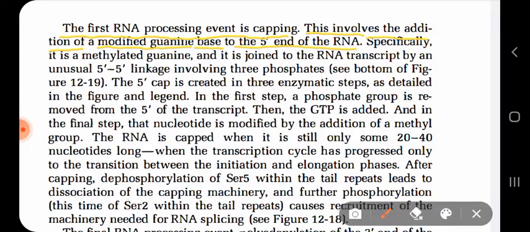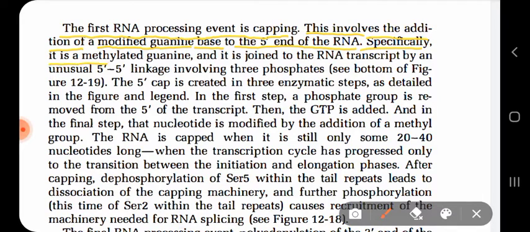As you have seen in the figure, a GTP, a guanosine triphosphate, was used here to add to the extreme 5 prime end of the RNA. But that guanine has to be modified with a methyl group, which is positioned at the 7th position of the guanine nucleotide or guanine base.